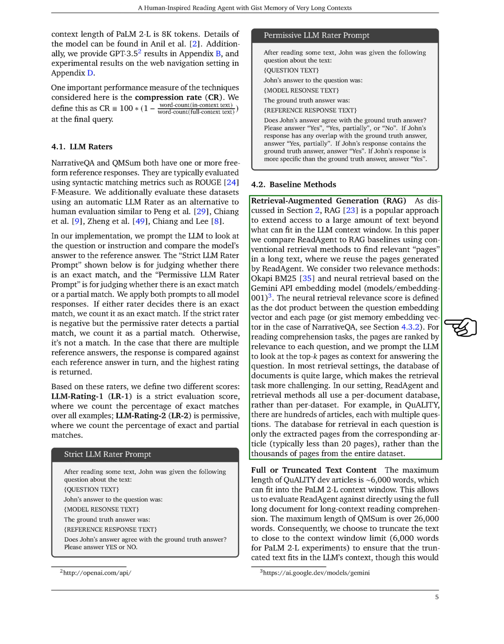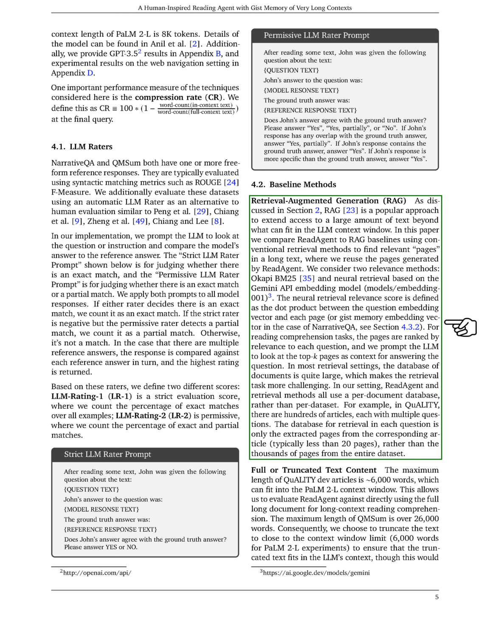One challenge in retrieval is the sheer size of the document databases, which can make finding relevant information more difficult. However, both ReadAgent and the retrieval methods we discuss operate on a per-document basis rather than using the entire dataset, which simplifies the process. For instance, in the quality dataset, each article comes with several questions, and the database for each question includes only the pages extracted from that specific article, not the entire dataset.